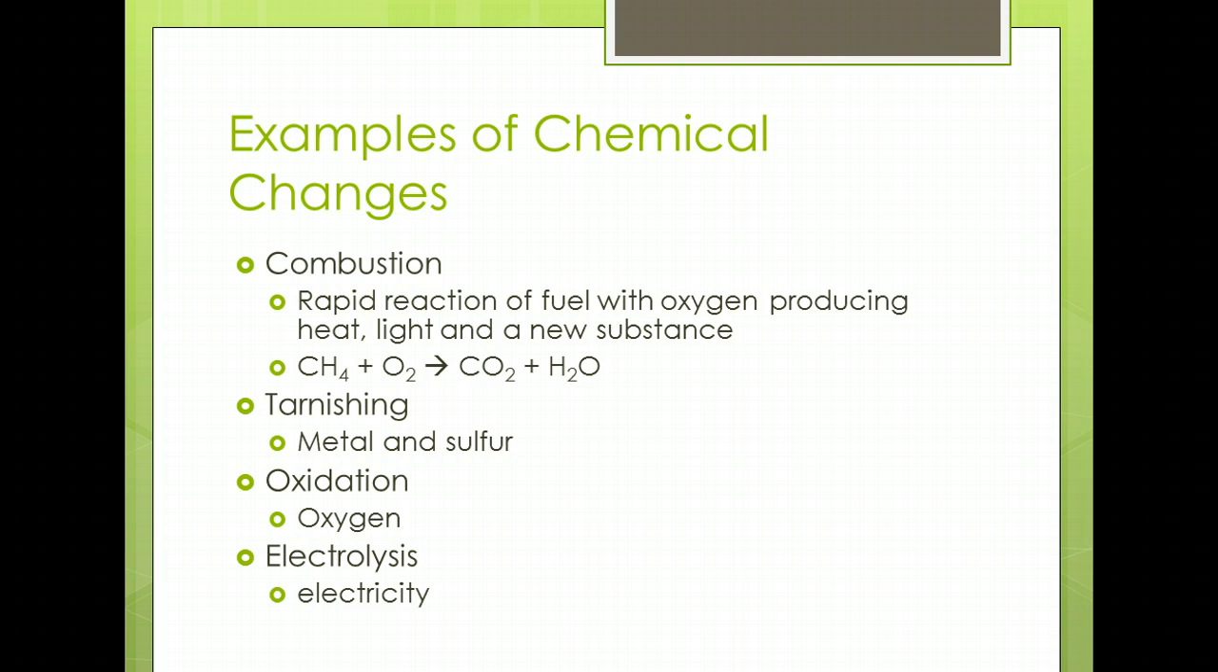Other examples are electrolysis, which is supplying electricity to substances; oxidation, oxygen reacting with substances and producing rust; and tarnishing, sulfur reacting with substances and producing tarnish. There's a nice table in your book that shows examples of these chemical changes and how they work.